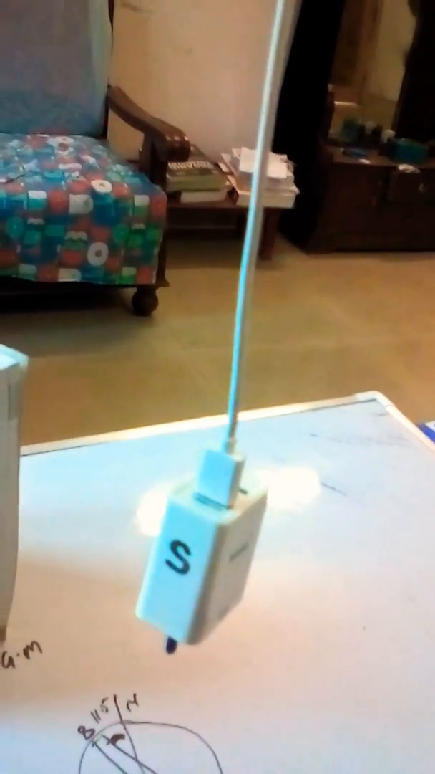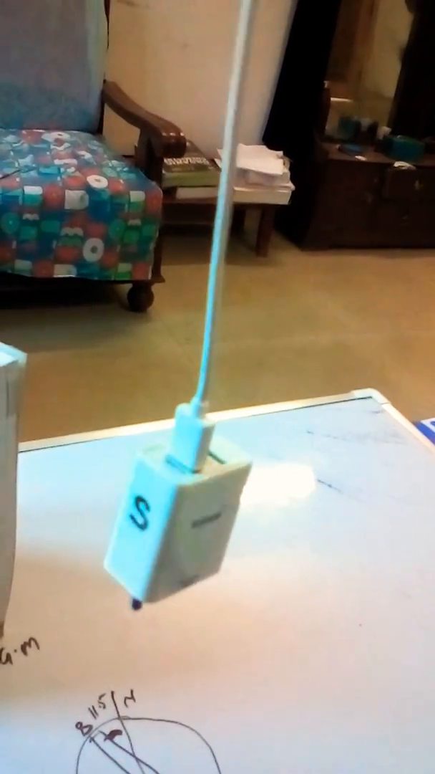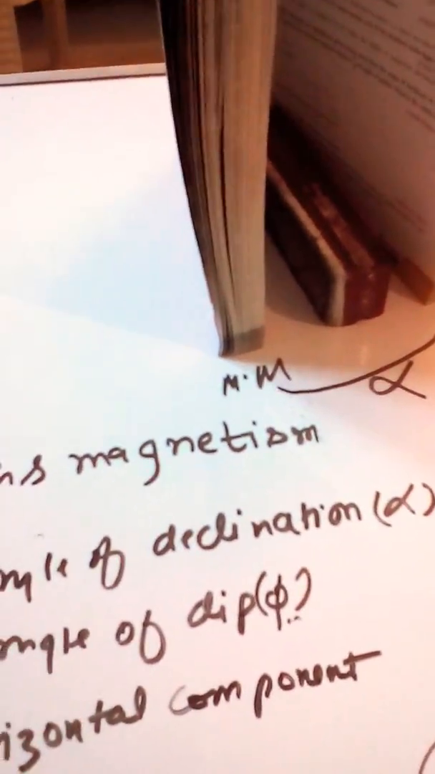After being suspended it is free, it is now in the stable position. Now, as you can see, it is not actually quite horizontal, it's somewhat tilted. So this tiltedness is nothing but our angle of the dip. So what is the angle of dip? Our angle of dip is nothing but the angle which the resultant made with the horizontal component.